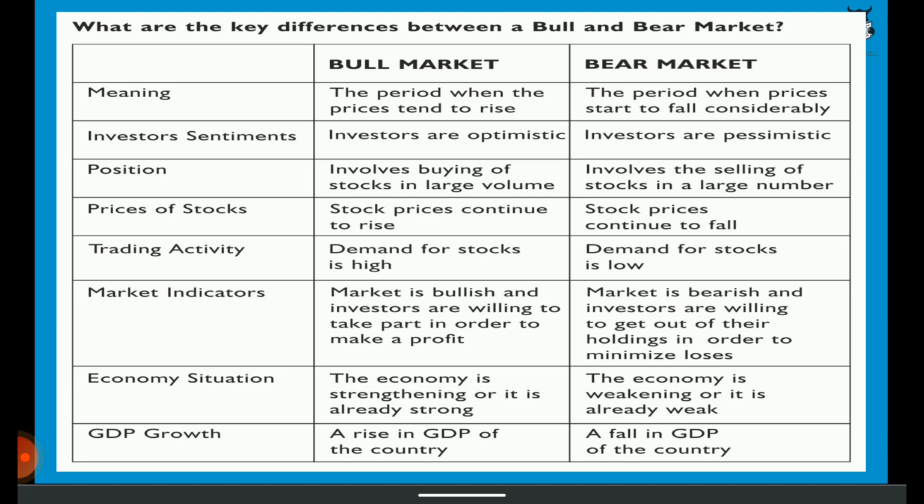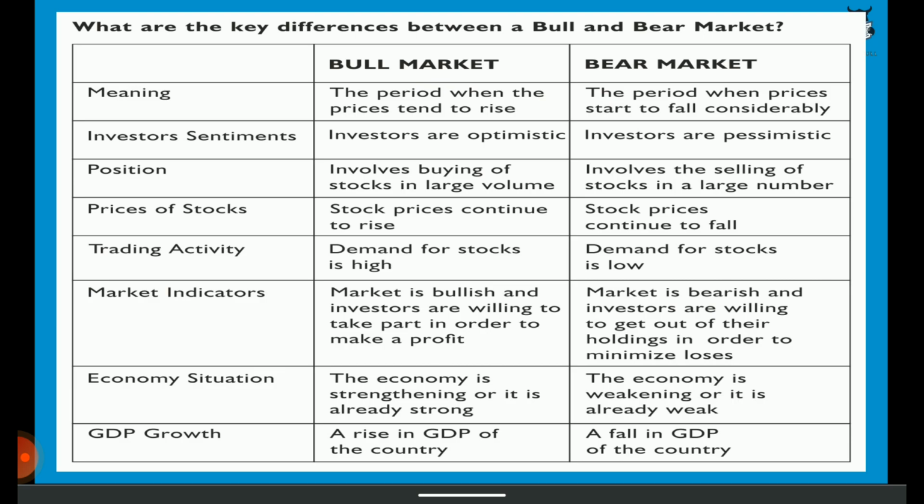Talking about investor sentiments, in a bull market investors are optimistic. That is, investors believe that the share prices are going to increase in the future. Let's suppose a share is trading at $10 today. Investors will believe that this share will rise to, for example, $20 in the future. So investors are optimistic about the market in general and share prices in particular. Whereas in a bearish market, investors are pessimistic. They believe that the share prices will decrease.